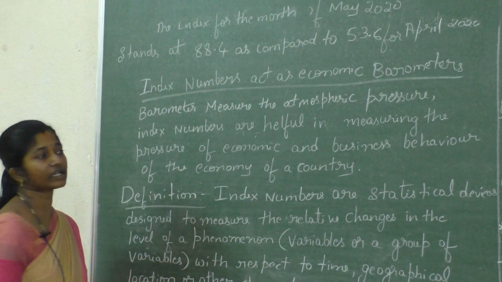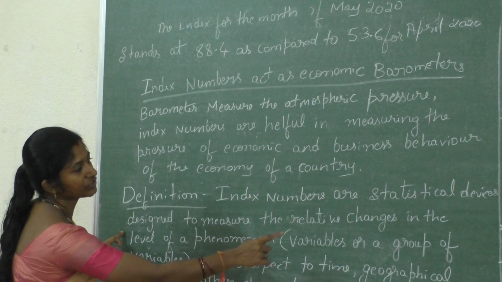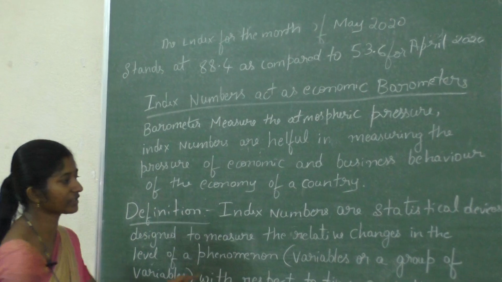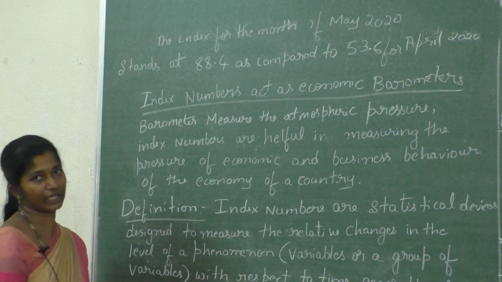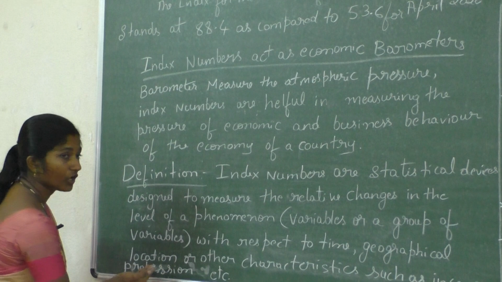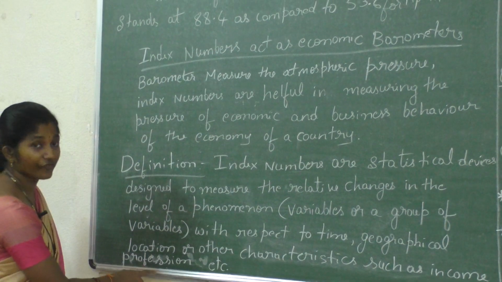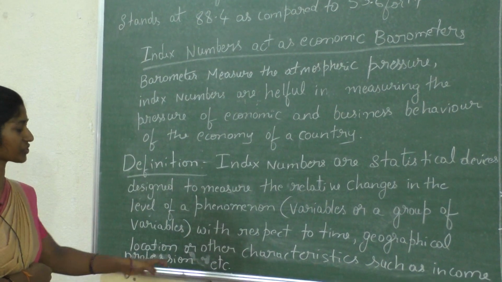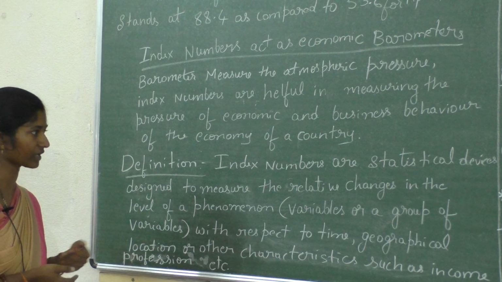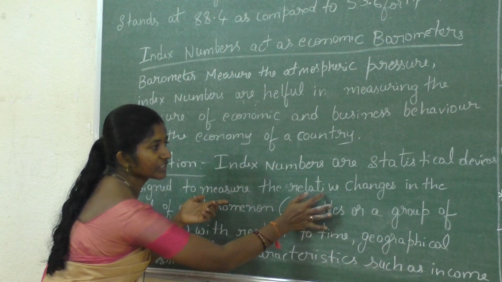Index numbers are a statistical device designed to measure the relative changes in the level of a phenomenon, that may be a variable or group of variables, with respect to time, geographical location or other characteristics such as income, profession, etc. We can also use index numbers for other characteristics. The definition says that an index number is a statistical device to measure relative changes.